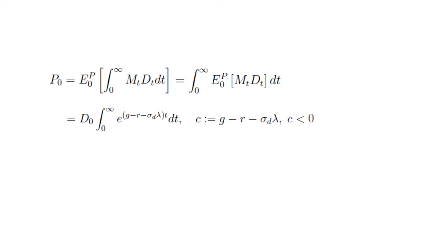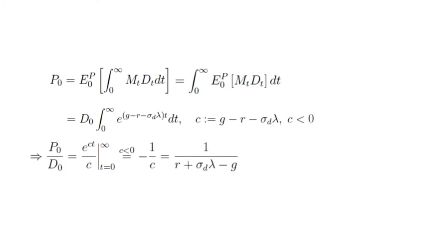It converges. And therefore we can solve that the price in 0 divided by the dividend in 0 is nothing else than minus 1 over c. Plugging in the c again, it gives us 1 divided by r plus sigma_D lambda minus g.